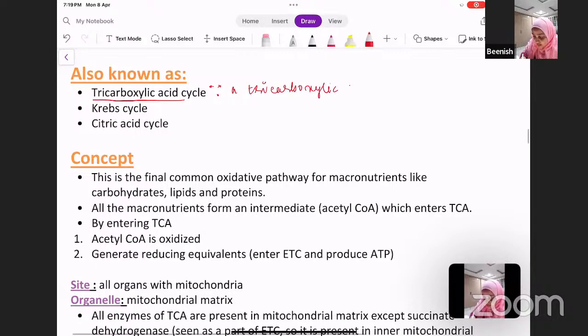So it has 3 names: tricarboxylic acid, citric acid, and Krebs cycle. Krebs cycle because it is based on the person who first elucidated the cycle, that is your Hans Krebs.